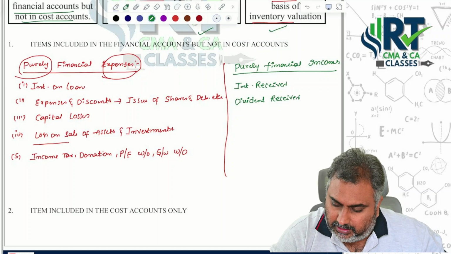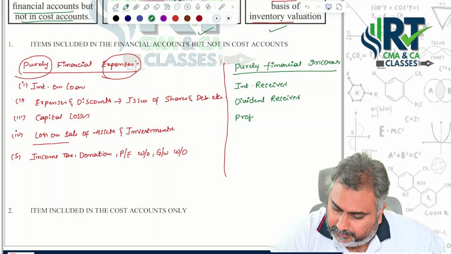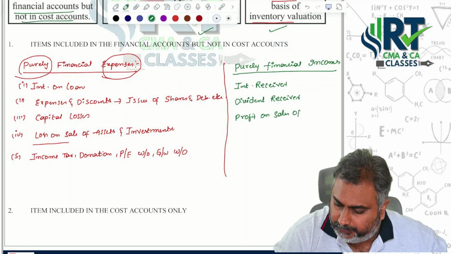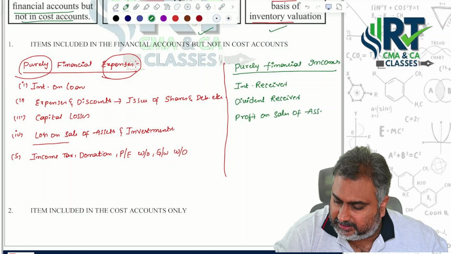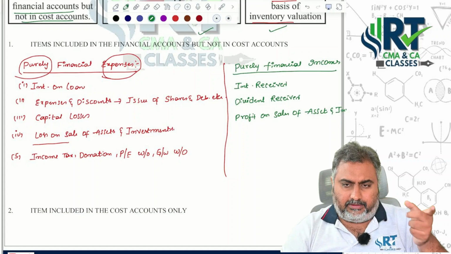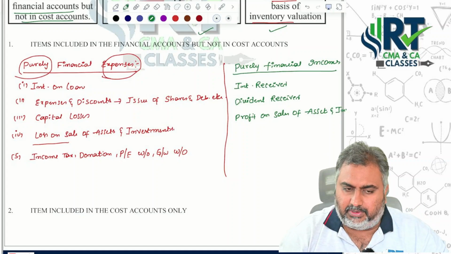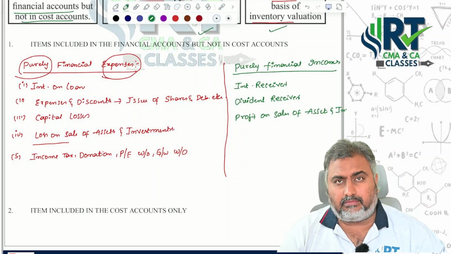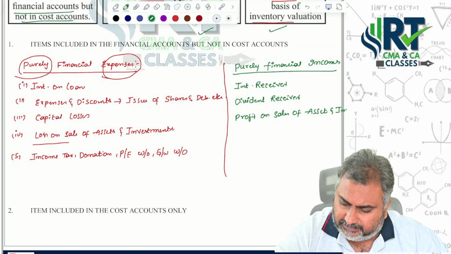Same for profit on sale of assets and investments. Losses, purely, and in the same way profits, purely belong to finance, where they do not belong to the costing point of view.